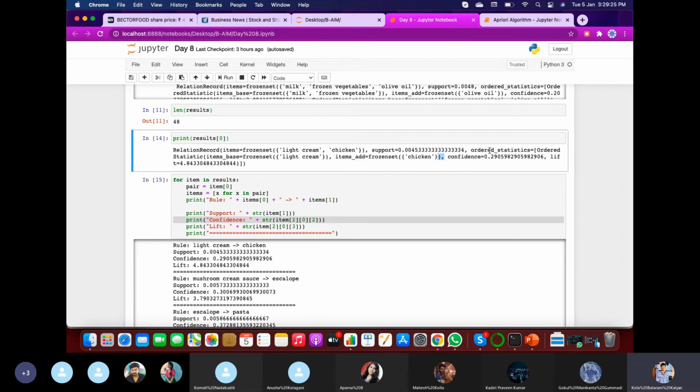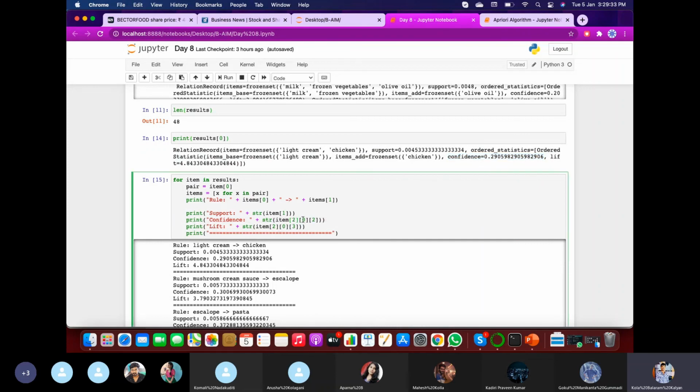So based upon that, to retrieve the confidence value here, it will take in item the third set of the first value. In the first value you need to consider the second thing. This is to be represented for our purpose. It is visualized like this. It can be better visualized in any other way to get the confidence value. So similarly, to retrieve the lift which you have identified here, you can also retrieve this.